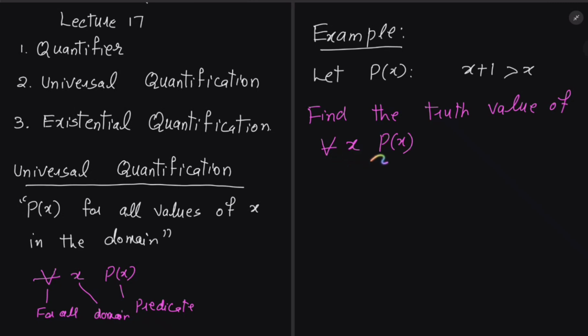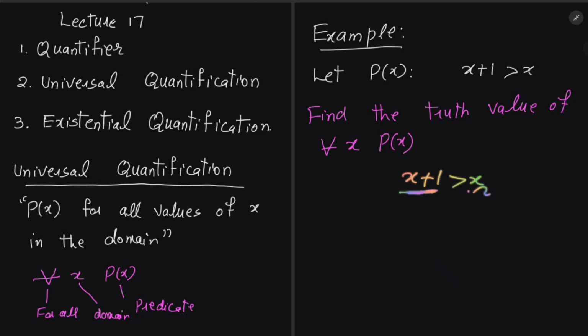So we have to find whether this predicate is true for the whole domain, which is x. We can see that whatever value you put over here, x plus 1 is greater than x. For example, if you put 0, then 1 is greater than 0. If you put minus 1, then 0 is greater than minus 1. The reason is x plus 1 is greater than x: there is something added to the domain.